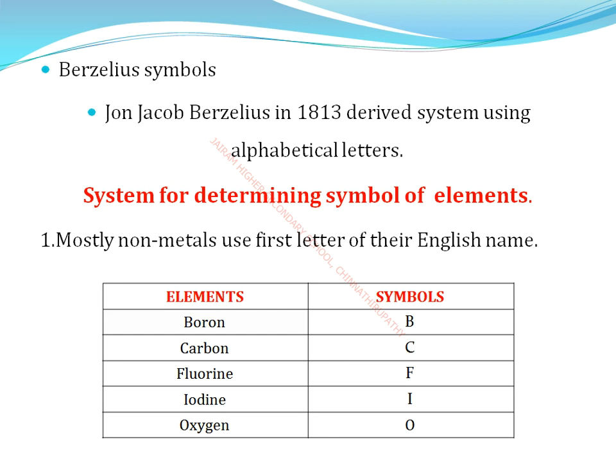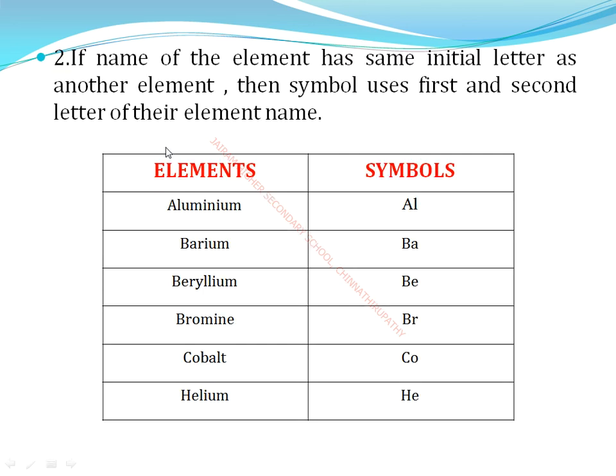First point, mostly non-metals use the first letter of the English name. Second point, if two elements have the same initial letter, then we use the first and second letters for the element name.